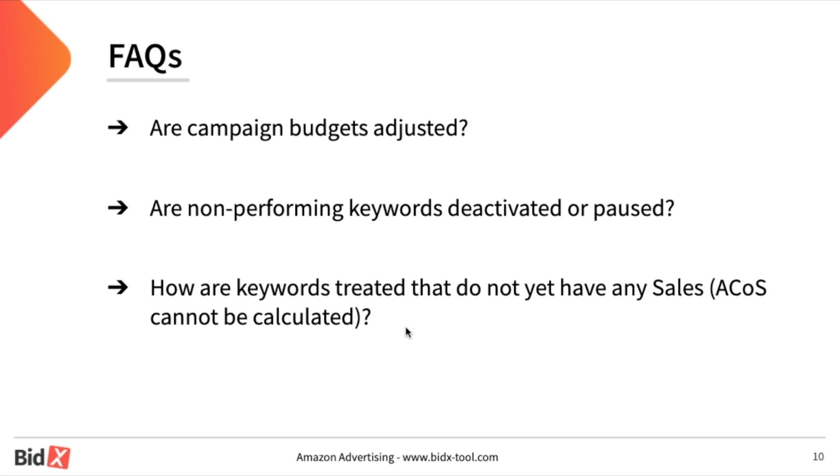The third and last question: how are keywords treated that do not yet generate a sale? I have already talked about this very briefly before. As soon as a keyword has not generated a sale, it has no corresponding ACoS. However, the limit of statistical significance is calculated, and after this amount of clicks, a bid adjustment takes place.